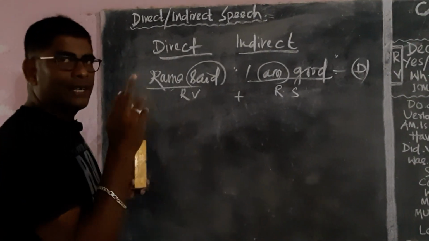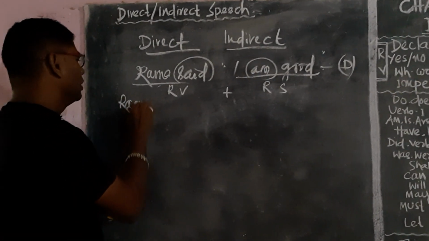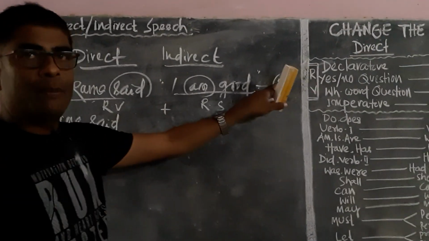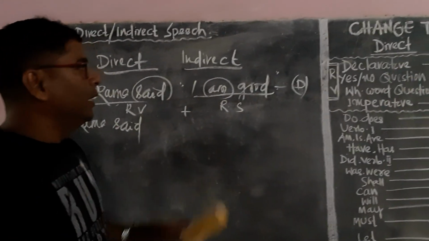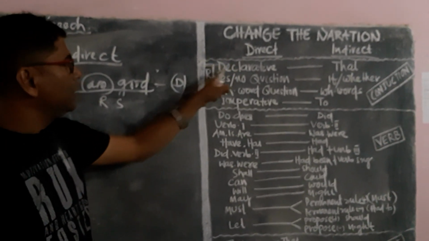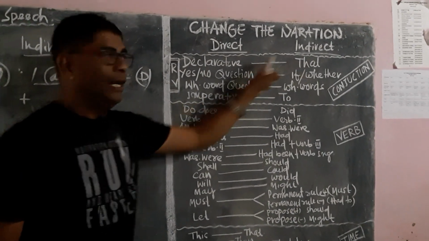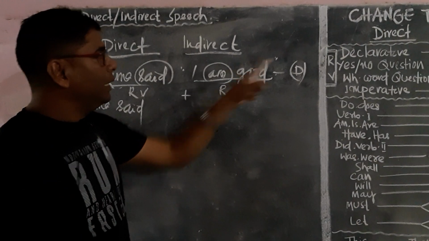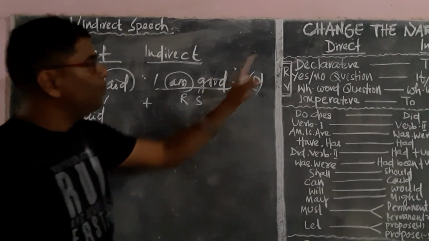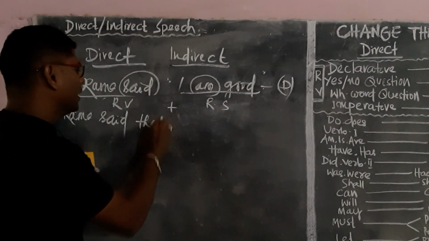When we start putting these rules, Ramu said, now it's time to use conjunction. The first rule: if the reported speech is declarative, we have to use the conjunction that. I am good is a declarative sentence, so I put that here.